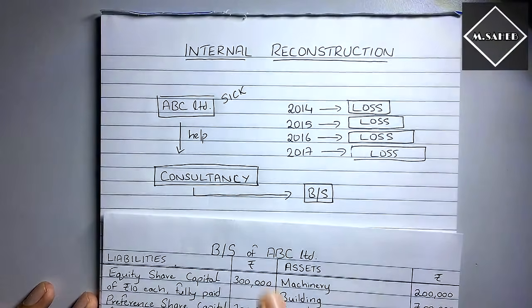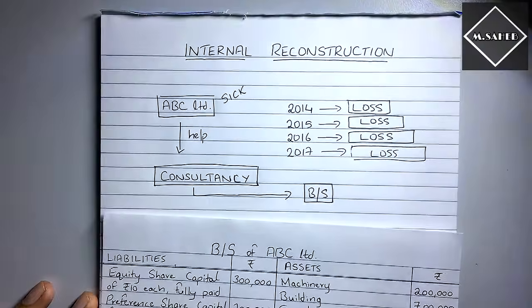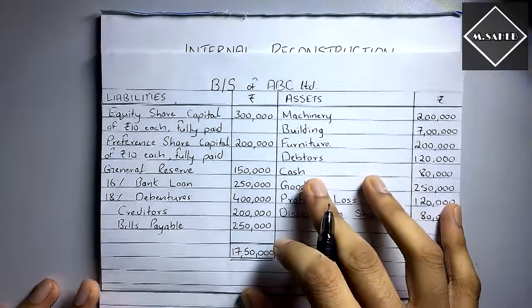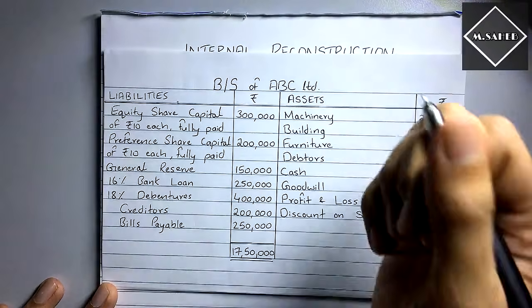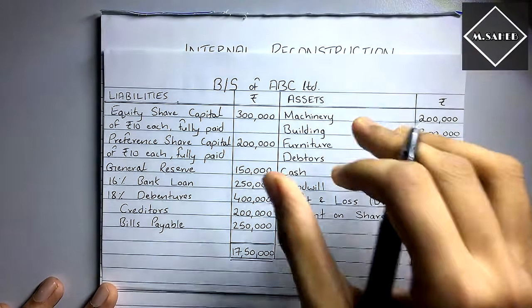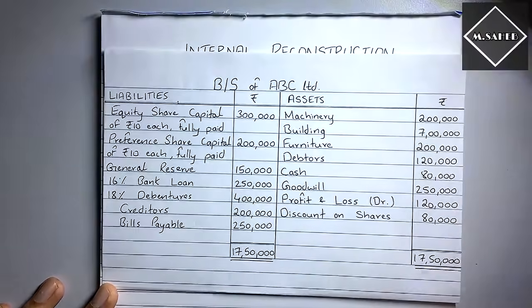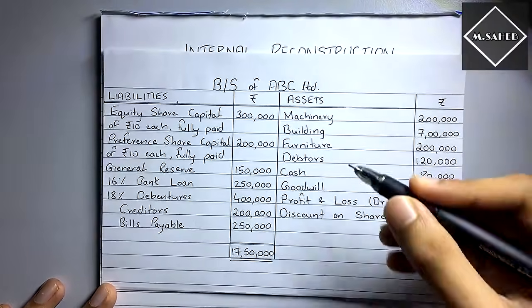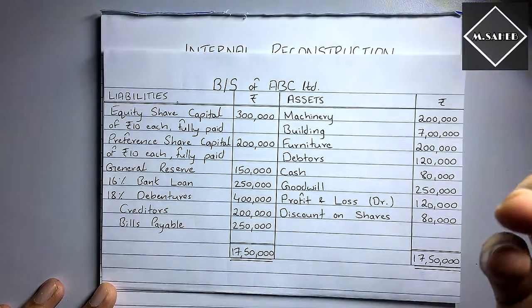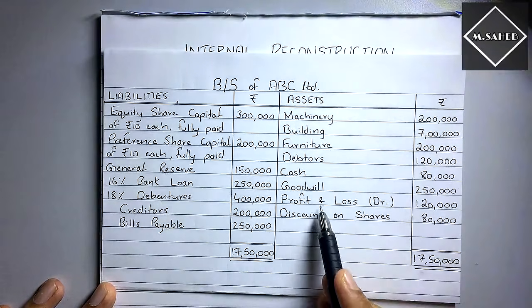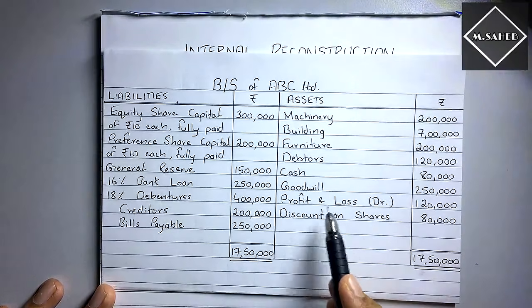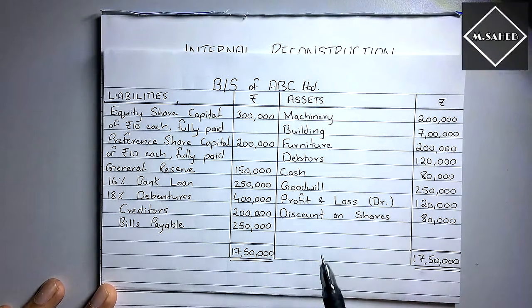ABC Limited said, yes, we know we are making losses, but what is wrong with our company? The consultancy people said, see, your balance sheet does not show a true and fair view of your company, because your assets are overvalued, and you have a debit balance in the profit and loss account. That means you are in loss.